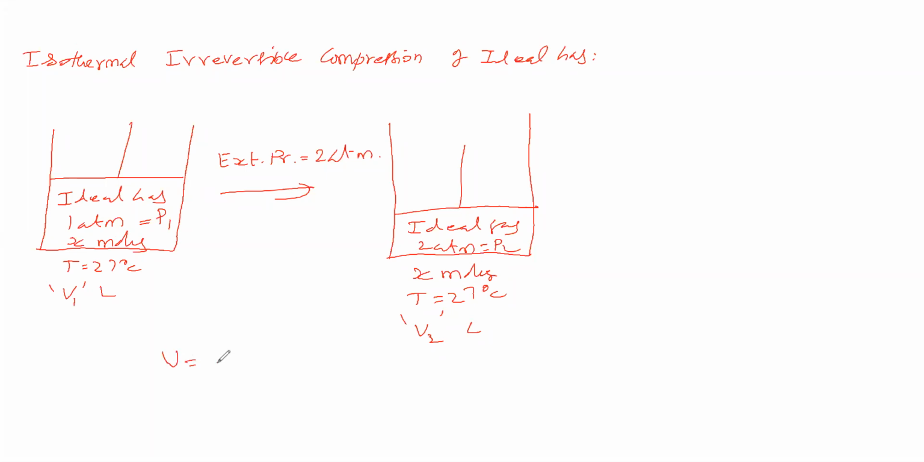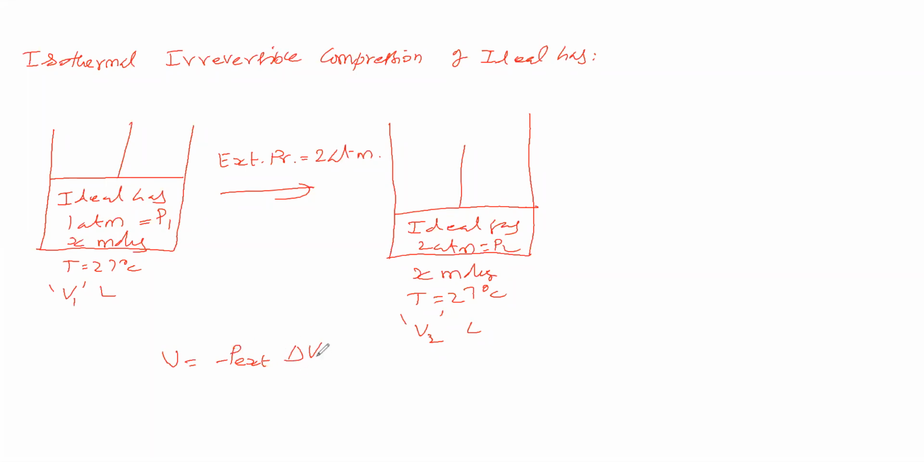Work done is equal to minus external pressure into change in volume. For expansion this is the formula, and for compression also this is the formula. Here the minus sign will be there for both expansion as well as compression.